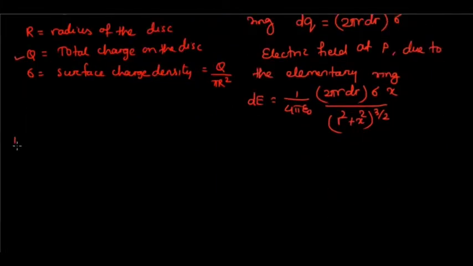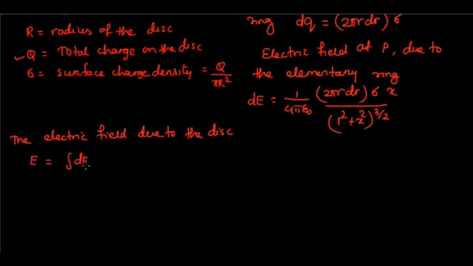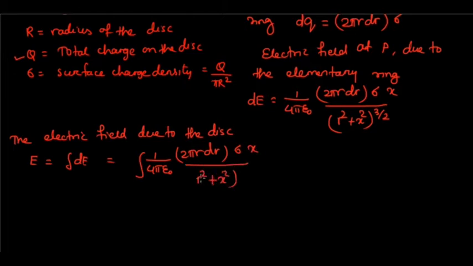So the electric field due to the disk will be E equal to integration of dE, and that is equal to integration of this quantity: 1 by 4 pi epsilon naught, 2 pi r dr into sigma into x divided by (r square plus x square) power 3 by 2. And here the limit will be from 0 to capital R, where capital R is the radius of the disk.